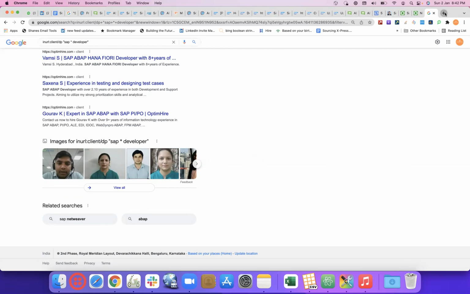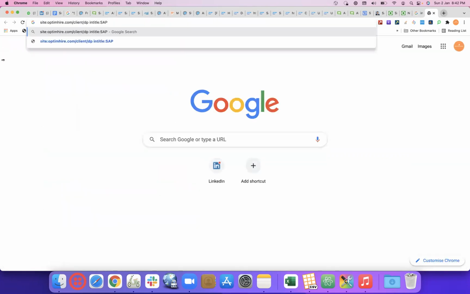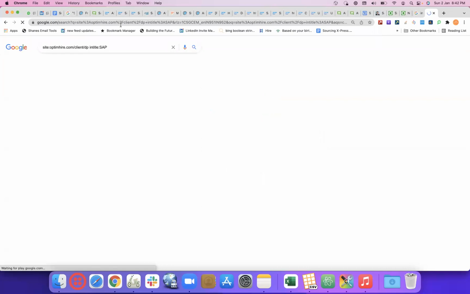This is the string which Prakash Selvakumar has developed. So site:optimhire.com/client/DP, because till /client/DP things are constant, and then in title SAP.